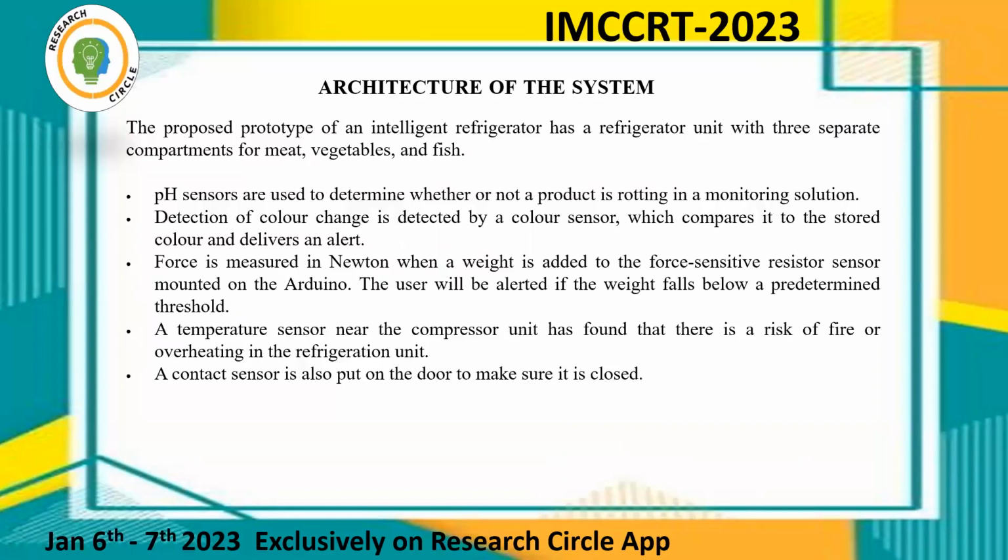Architecture of the system. The proposed prototype of the intelligent refrigerator has a refrigerator unit with 3 separate compartments for meat, vegetables, and fish. pH sensors are used to determine whether or not a product is rotting in a monitoring solution. A color change is detected by a color sensor, which compares it to the stored color and delivers an alert. The force sensor measures the Newton when a weight is added to the force sensitive resistor sensor mounted on the Arduino. The user will be alerted if the weight falls below a predetermined threshold.